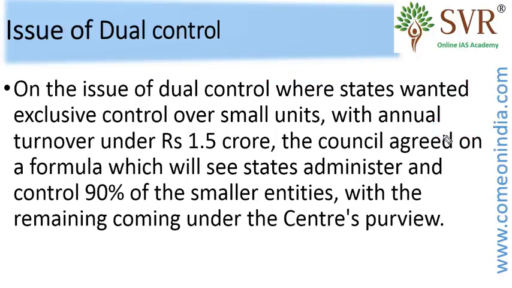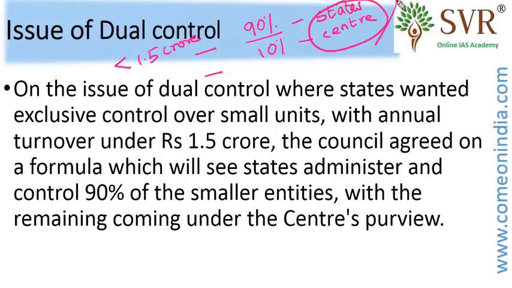So the GST Council met and discussed the issue at length and finally it was decided for two areas. If a taxpayer has an annual turnover of less than 1.5 crore, 90% of such taxpayers will be controlled by state governments and 10% of such taxpayers will be controlled by the center.